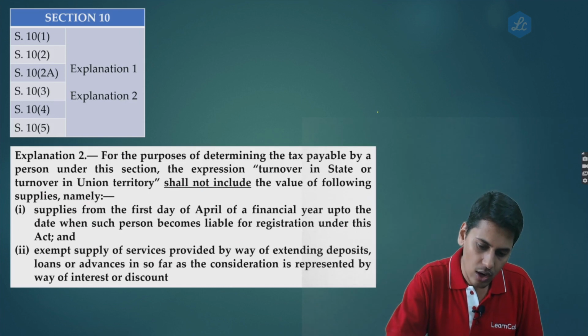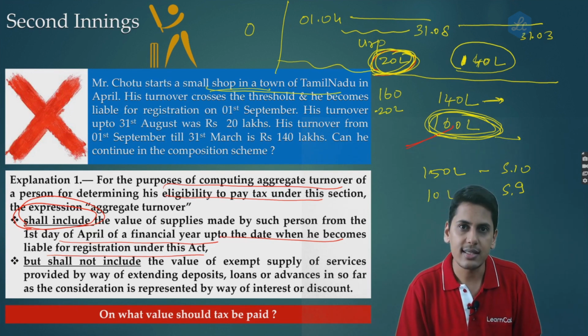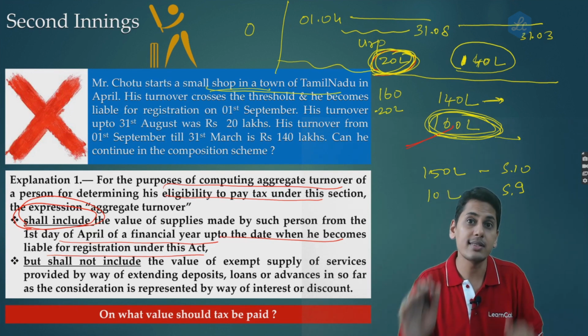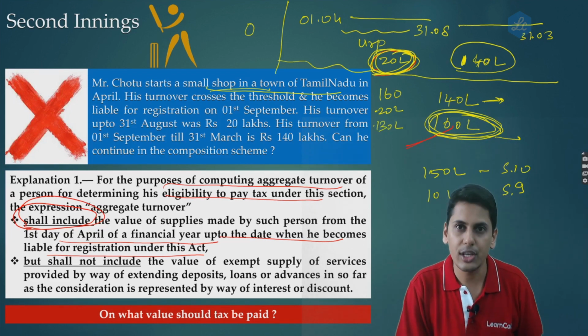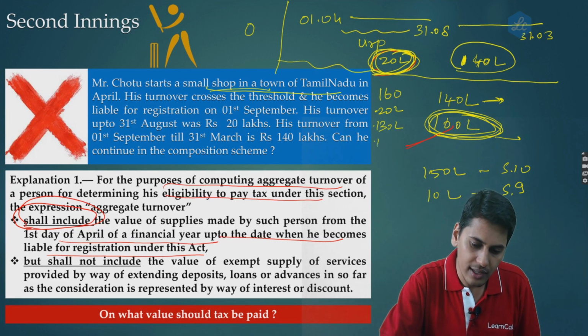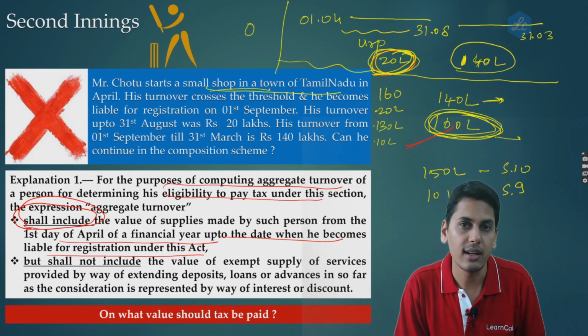Out of this, on 20 lakh rupees, I would not pay any taxes. On 130 lakh rupees, I would pay taxes under section 10, and on the difference of 10 lakh rupees, I would pay taxes under section 9.